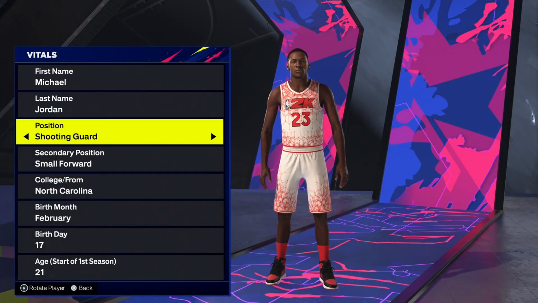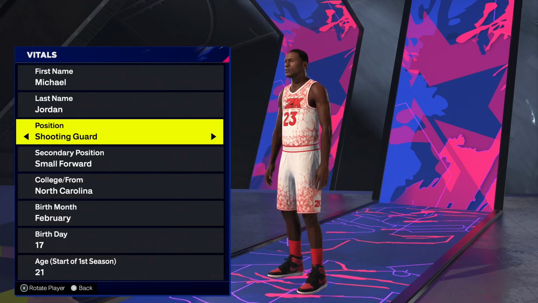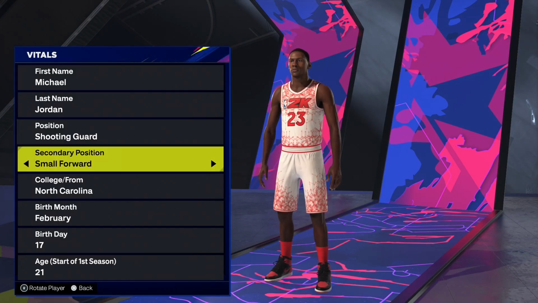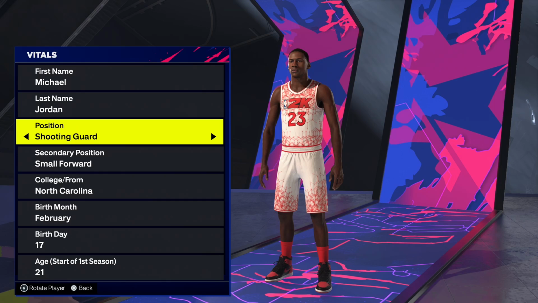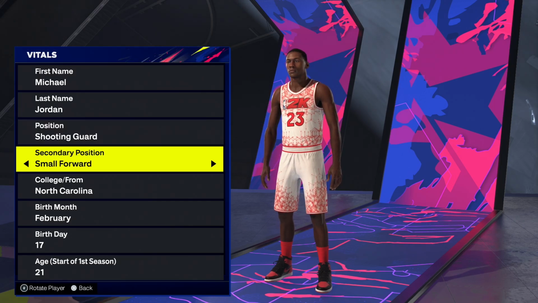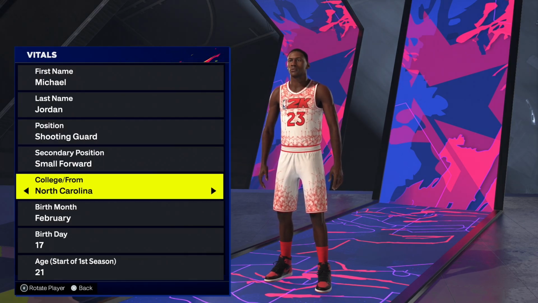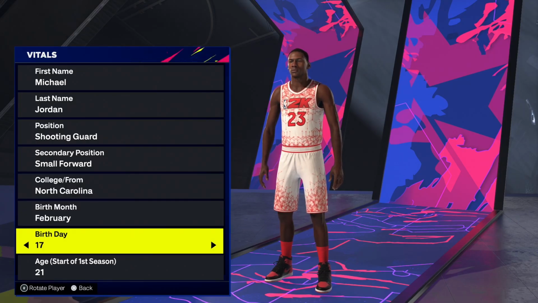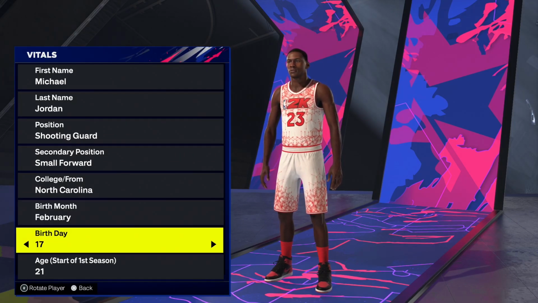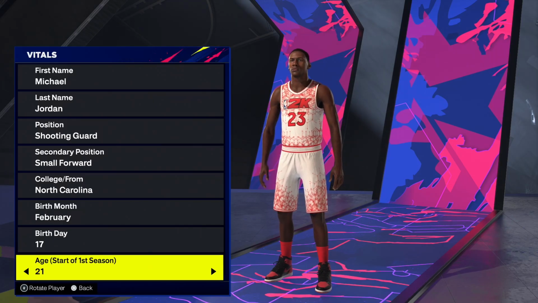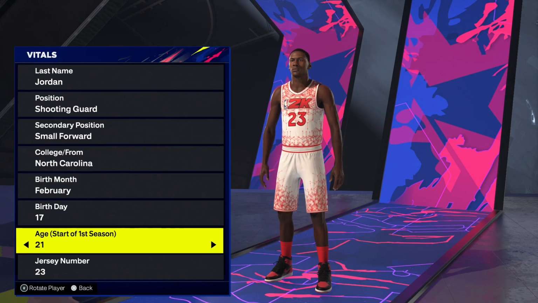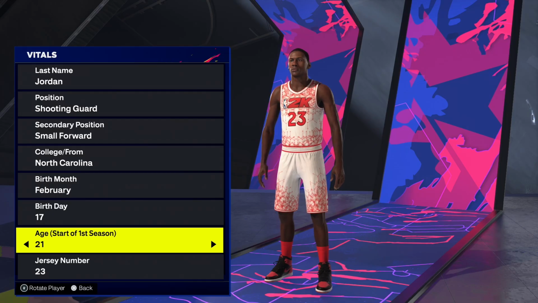And just to show y'all, we based it off of Basketball Reference. So position-wise, their first position is what's listed on Basketball Reference, and then their second one is the second one following. Colleges, if they are from a college, they will have their college. They will have their correct birth date, their correct birth month. They will also have their correct age. So Jordan was 21 on the Basketball Reference sheet. He was 21 during the 84 to 85 season. Therefore, Jordan will be starting his first season at the age of 21.